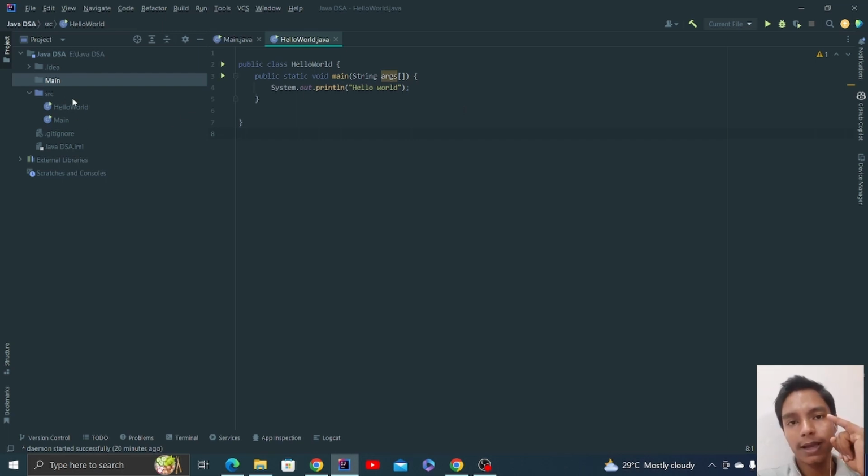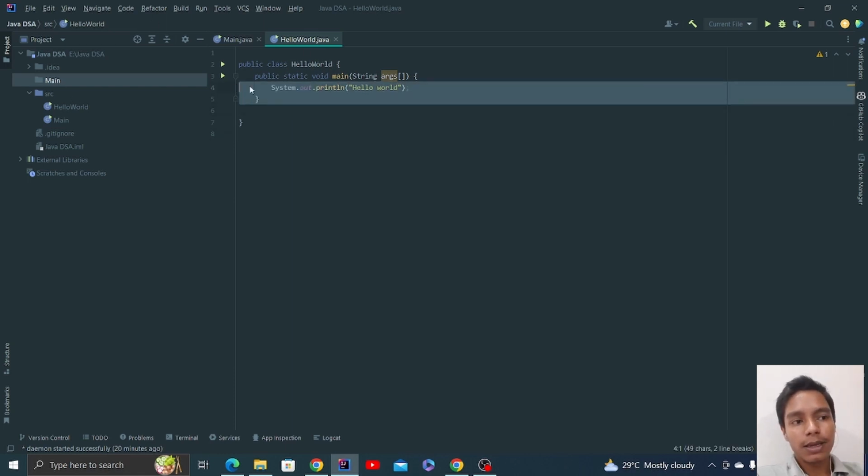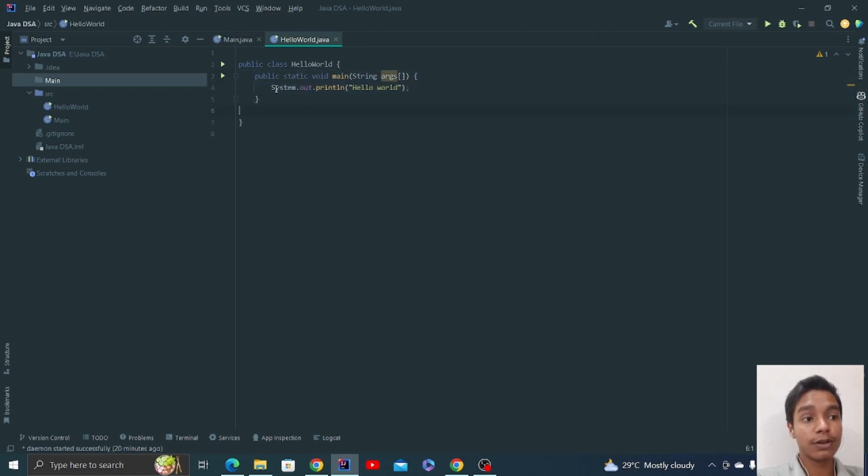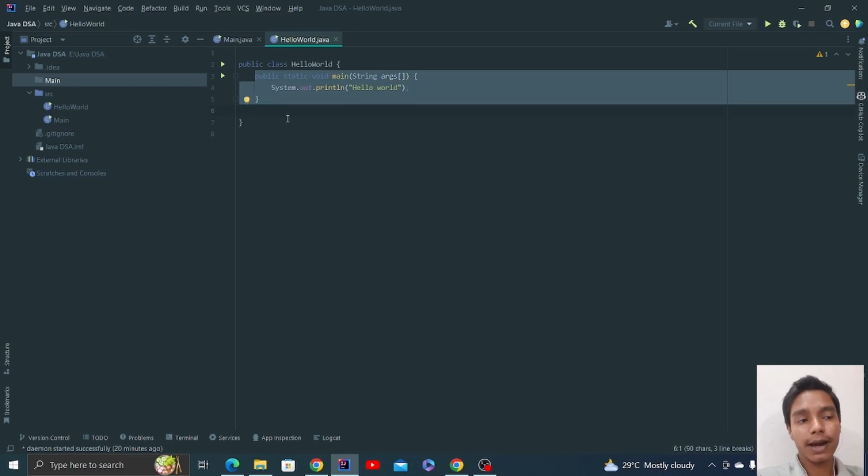I told you about packages. I told you about the main function. The compiler starts executing and checking your code from the main function only. If this main function doesn't exist in your Java file, your program will not run, right?